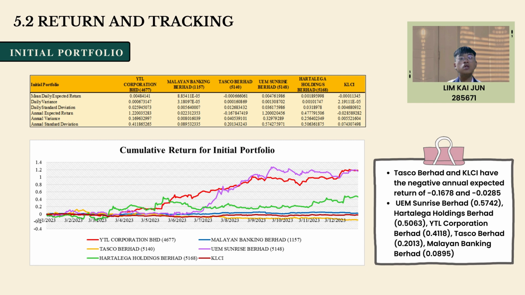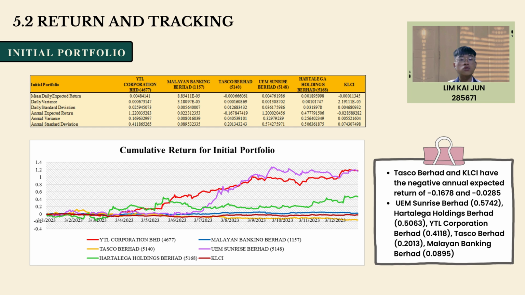For the return tracking in the initial portfolio, from the table we can see that only Tesco Berhad and KLCI have negative annual expected returns at negative 0.1678 and negative 0.0285, whereas YTL Corporation Berhad has the highest annual expected return of 1.22, followed by UEM Sunrise Berhad 1.2, Harta Lega Holding Berhad 0.4777 and Malayan Banking Berhad 0.0223. Therefore, the high expected return could bring an outstanding profit to our portfolio.